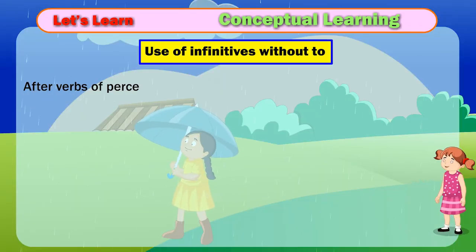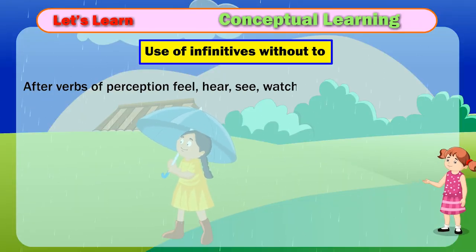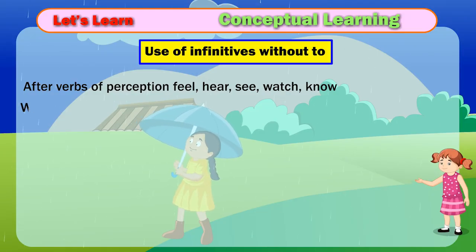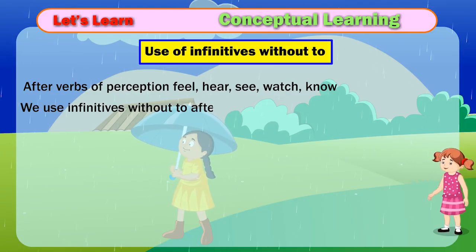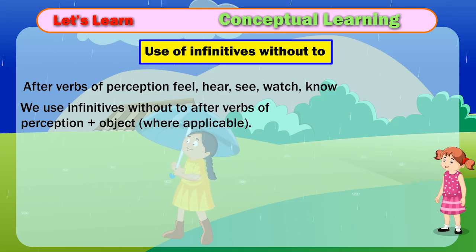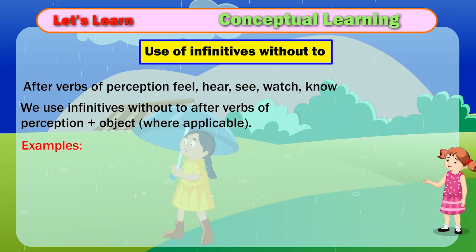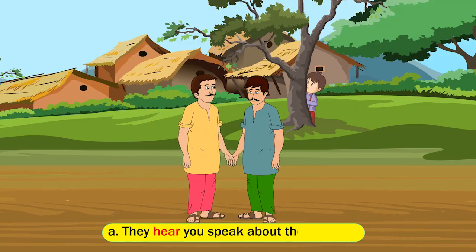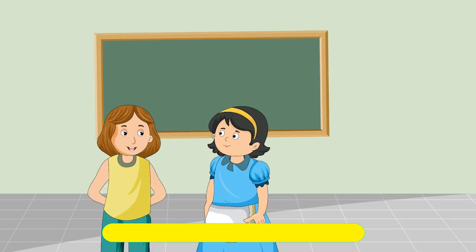After verbs of perception: feel, hear, see, watch, know. We use infinitives without to after verbs of perception plus object, where applicable. Examples. A. They hear you speak about the project. B. You see me dance.